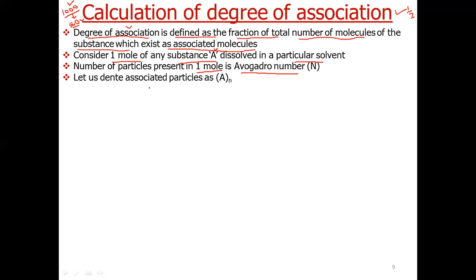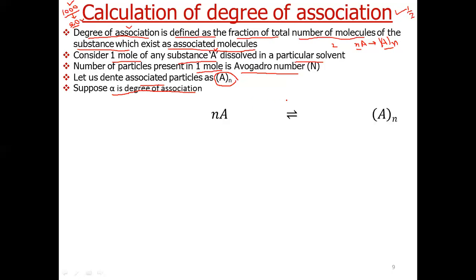Now let us denote associated particles as A_n, means n particles of A associate to give a single particle which can be denoted by A_n. For acetic acid, n was 2. Why? Because two molecules of acetic acid combine to give a dimer. And then assume alpha as degree of association.